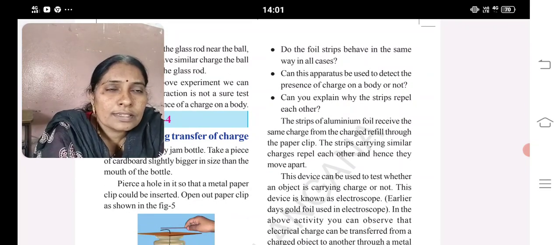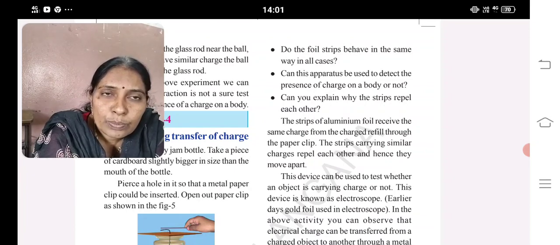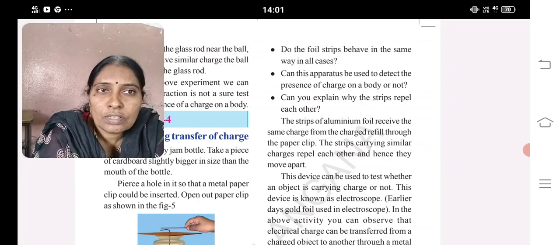Do the foil strips behave in the same way in all the cases? Can these operations be used to detect the presence of charge on a body or not? Can we explain why the strips repel each other?